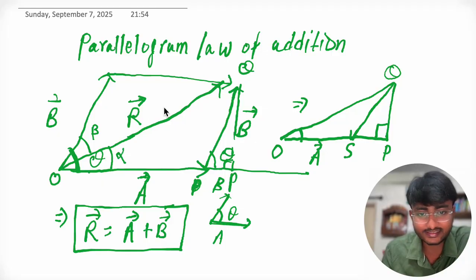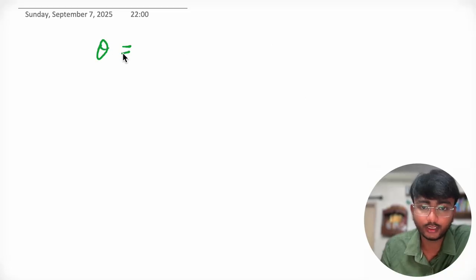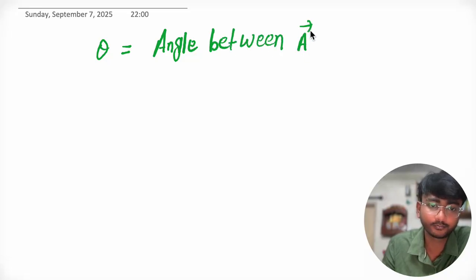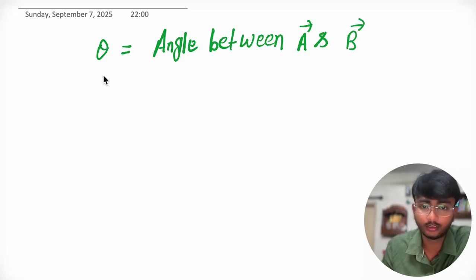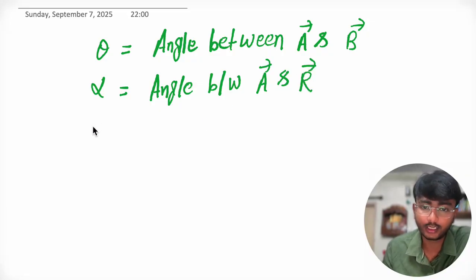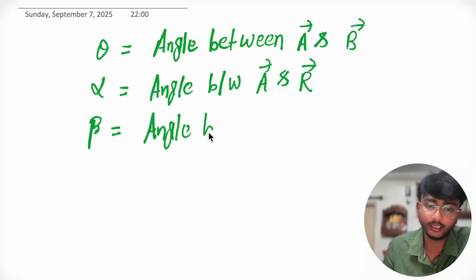Theta equals the angle between vector A and vector B. Alpha is the angle between vector A and resultant vector R, and beta equals the angle between the B vector and the resultant vector.